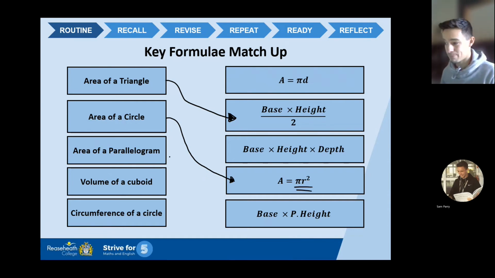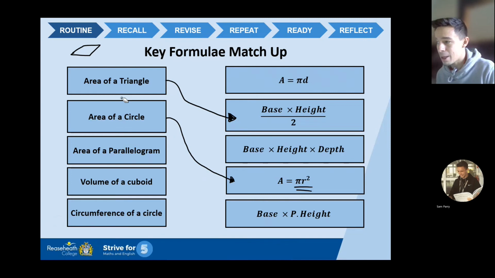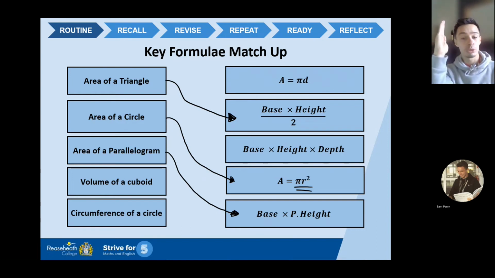Area of a parallelogram. I'll do a little sketch up here. A parallelogram has 2 pairs of parallel sides. Parallel sides means that both sides will never meet, like train tracks, okay? So a parallelogram has 2 pairs of sides that will never meet. And in order to calculate the area of a parallelogram, we need to do base times perpendicular height, okay? By perpendicular height, I mean actual height. So once again, not the slanted height, the actual height, okay?